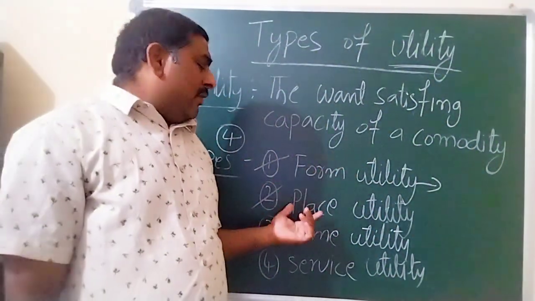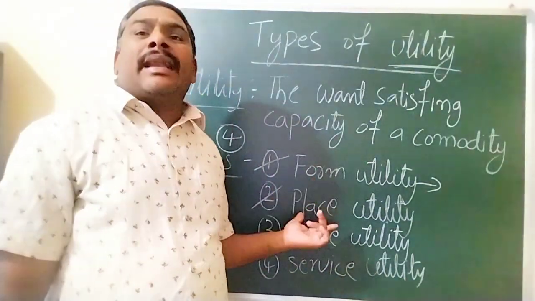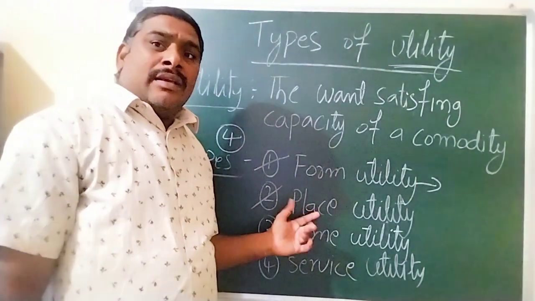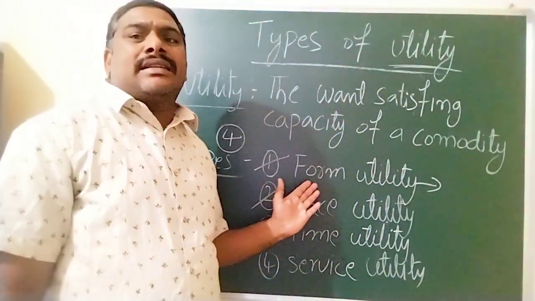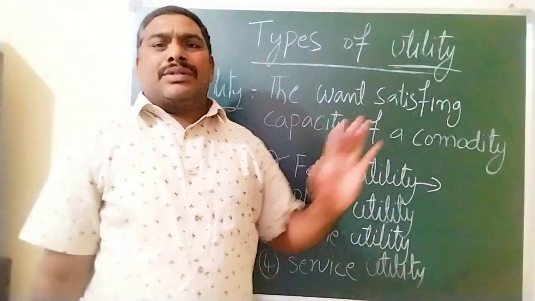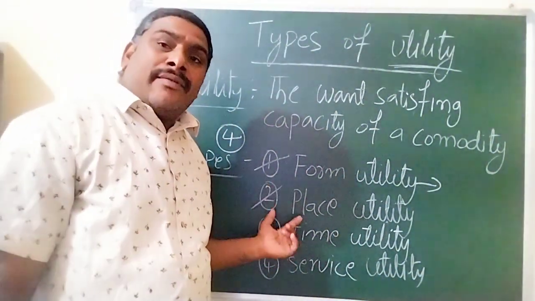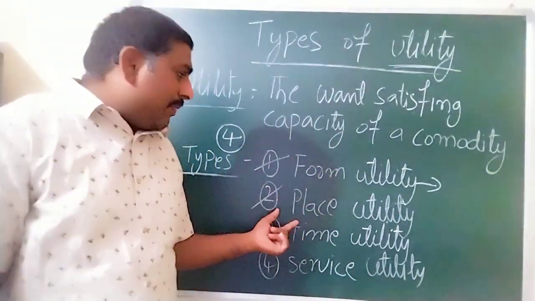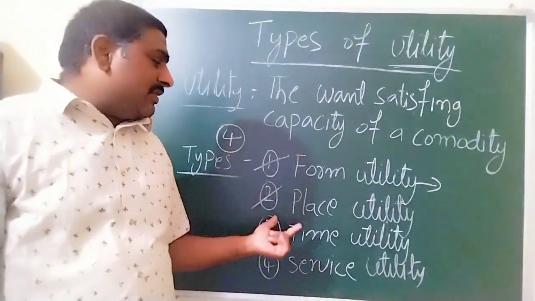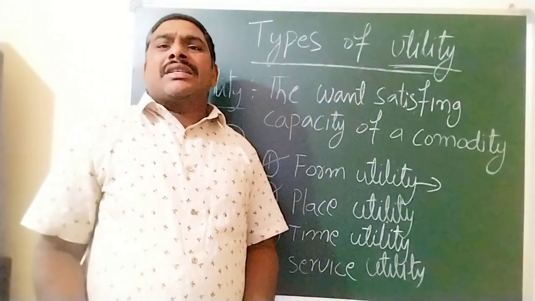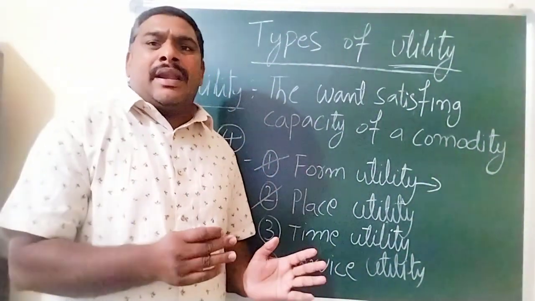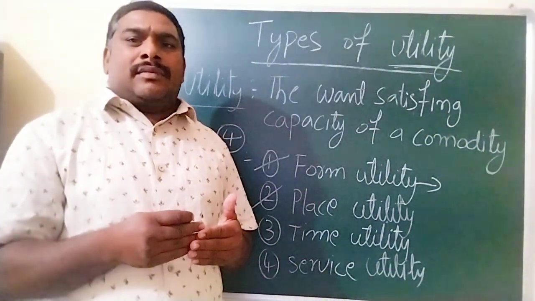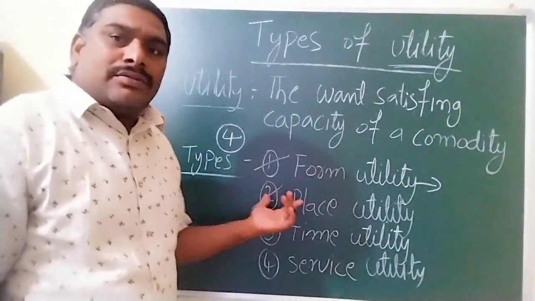Another example is sand at the river. There is no utility for sand at the river. If sand is transported to towns, then it will acquire utility. So that is why place utility means when we change the place of the commodity, it gets some utility. That is called place utility.